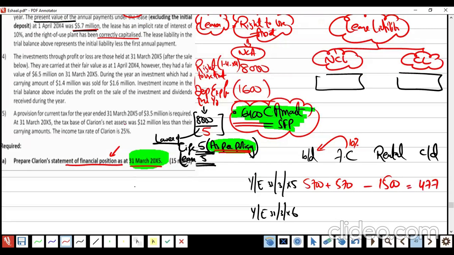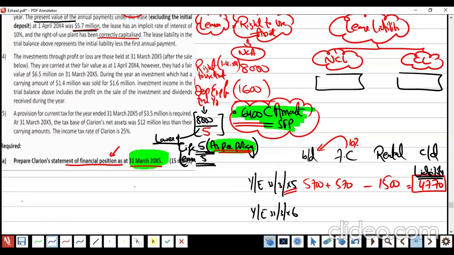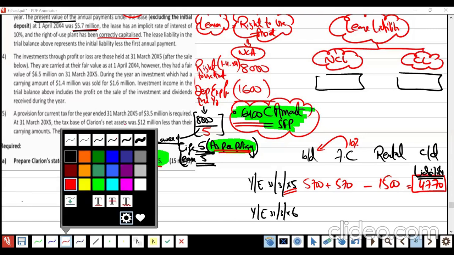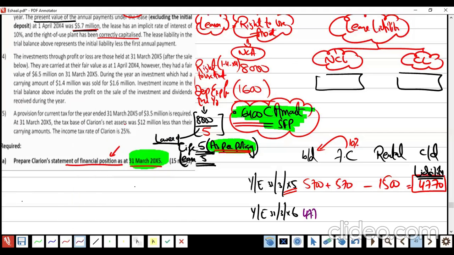4,770. But we need this. This is the liability, right? This is called the liability. But we know that we have to split between current and non-current. So we have to do one year more working, right or wrong? Remember? So 4,770.